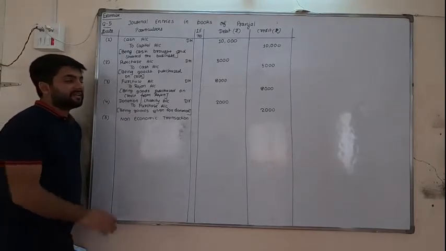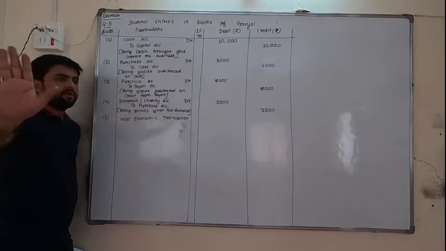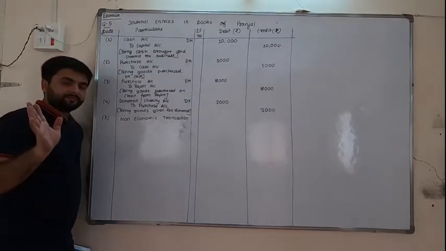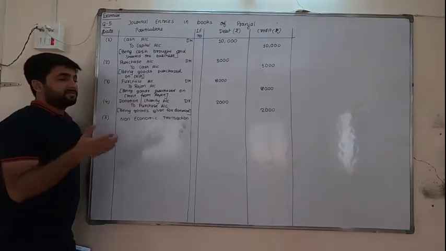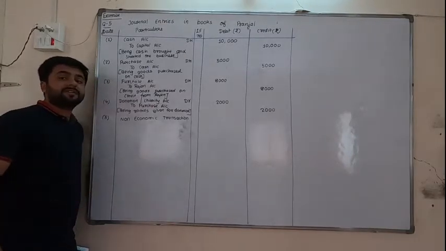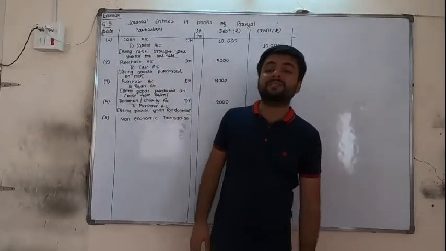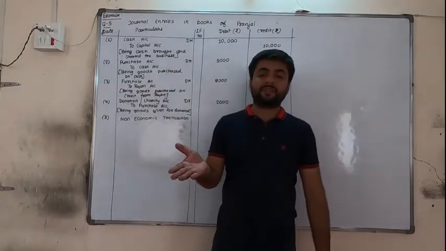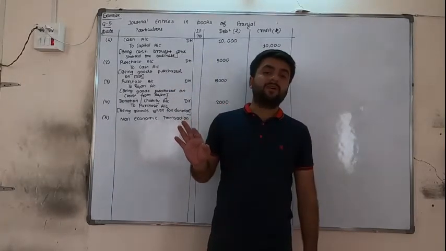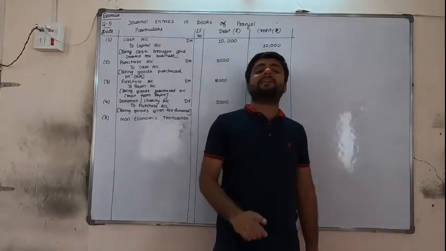Now it is possible that in your notebook the page is completed till here. Then in the book they say to take the total here and carry the total to the next page. No, we are not doing that. It is as per the rules, but it is not required, because my page will not be completed and your page will be completed. Do I have to come to each and every house to check whether your page is completed or not? If we were in school, then I could decide, but we are not in school. So just after completing all the transactions, we will take the total at that time.